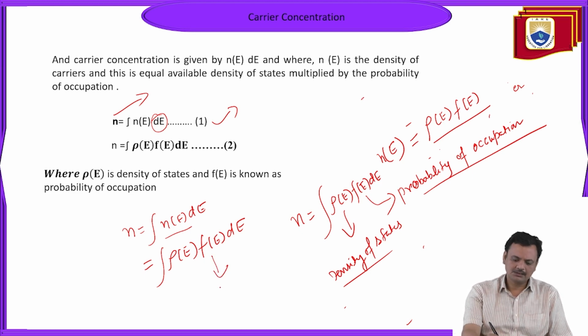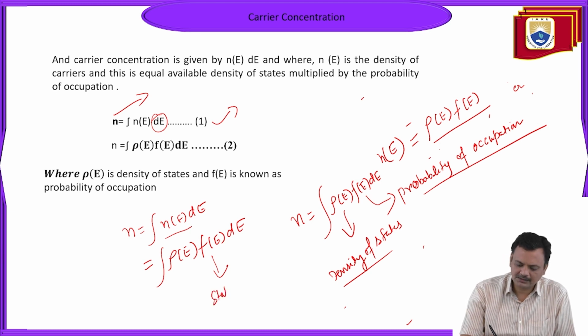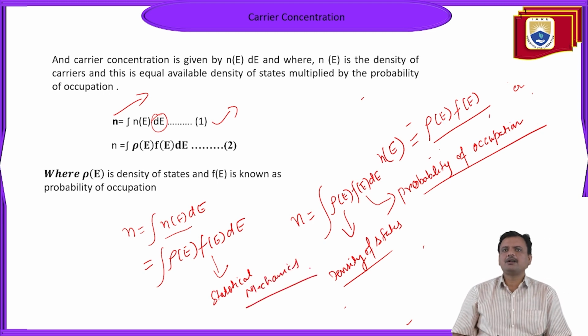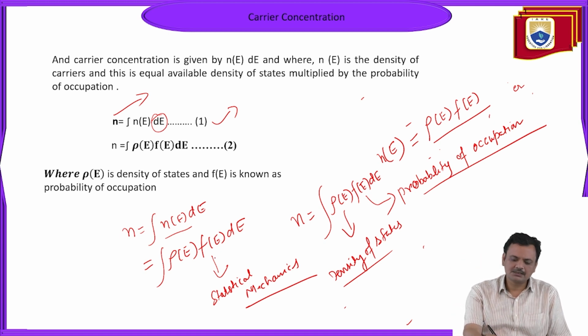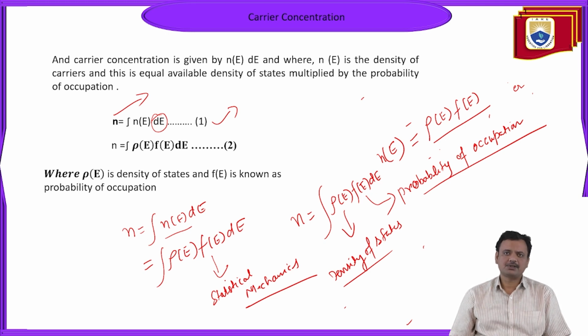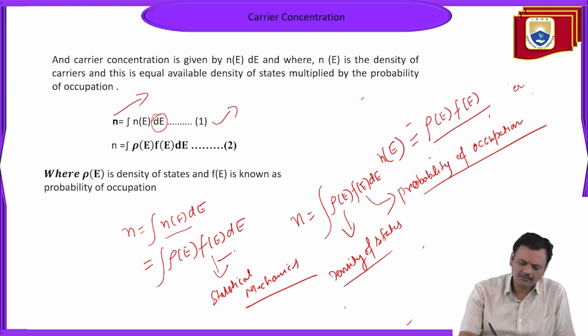Actually, this is statistical mechanics, where we try to find the probability of any incident happening. So what is the probability of a particular electron occupying a particular energy? That is given by this probability occupation function, which is also known as the Fermi distribution function.